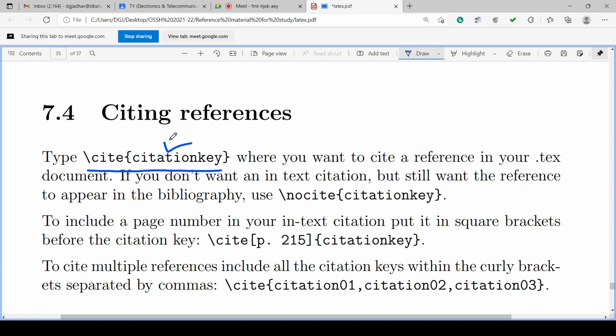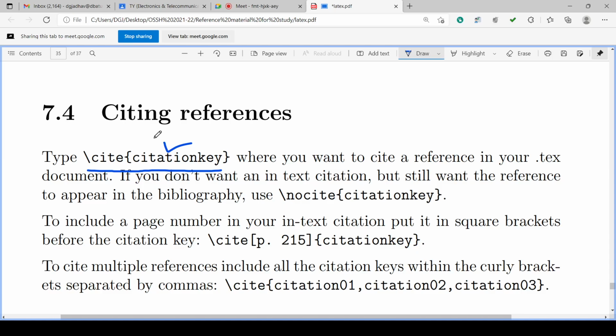Whenever we are mentioning the reference in the text anywhere, before that what we have prepared: we have made one .bib file, saved into the same folder as the .tex file, and we have created the list of references according to the format, that is the citation key, then all the fields, isn't it? Author, title, journal or book, volume, page number and year.